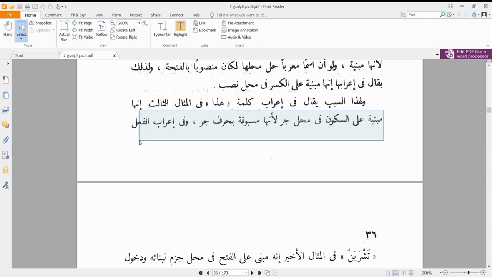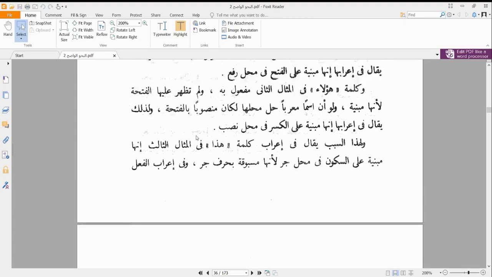So what are we going to say? We say that it is ismul ishara mabniyun ala sukun fi mahalli jarrin. So fi mahalli jarrin, because it is in a position of something that is supposed to be majrur.